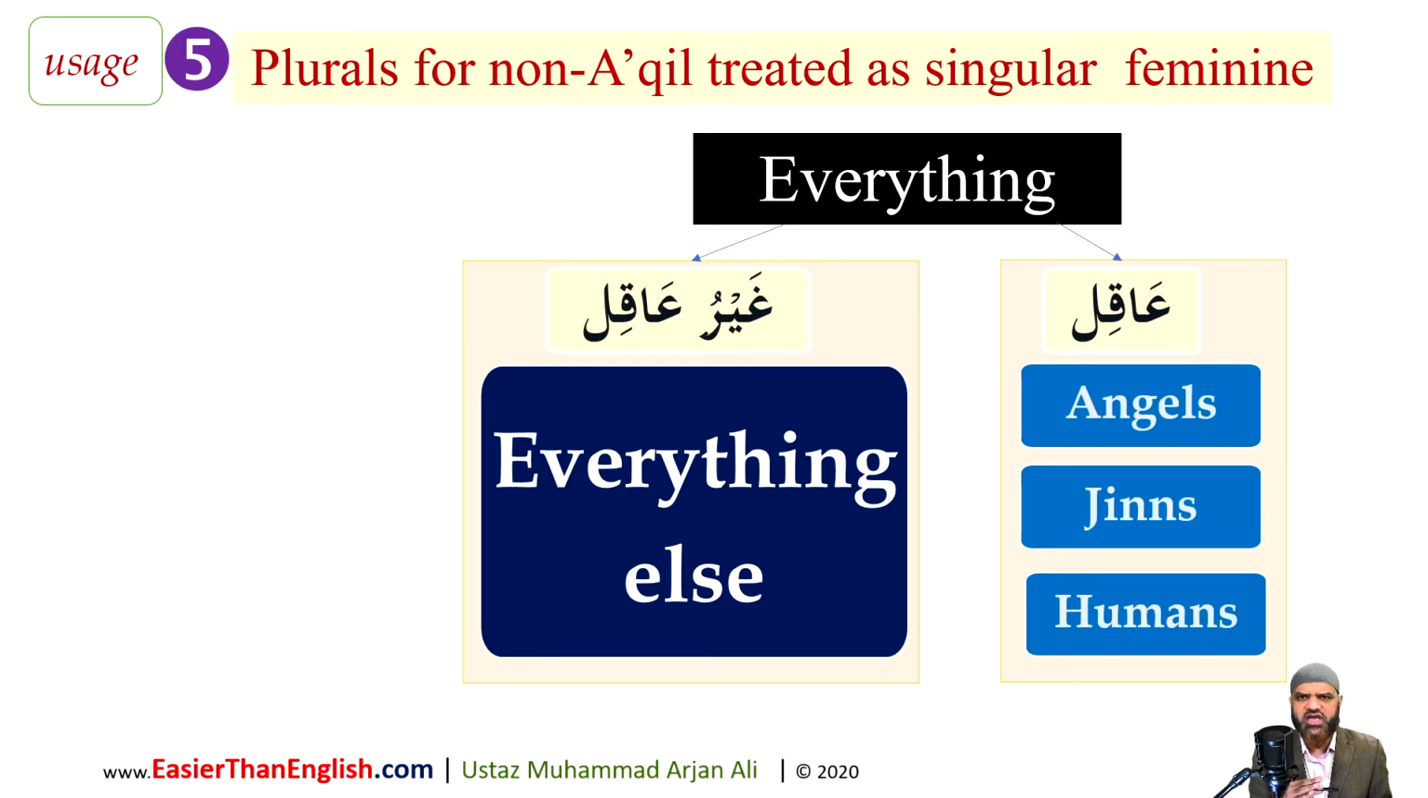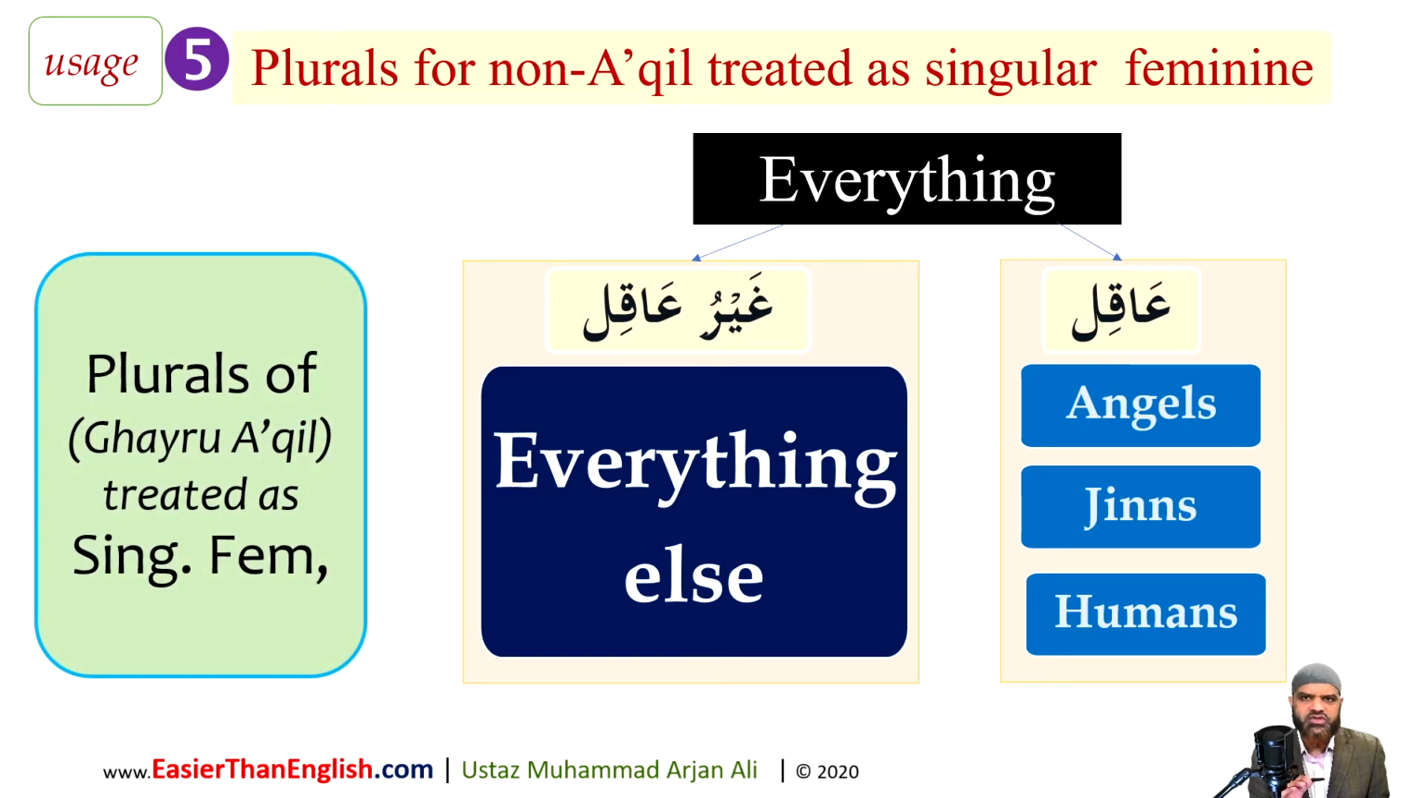So everything, chair, table, books, sun, moon, stars, everything that is not jinns, angels, and humans will be treated as non-rational, ghayru aqil. Their plurals in the Arabic language are treated as singular feminine. Please don't worry about it, just note it for now. Inshallah, when the lessons come, I will explain how that is happening in the Arabic language. Soon your head will get around it.